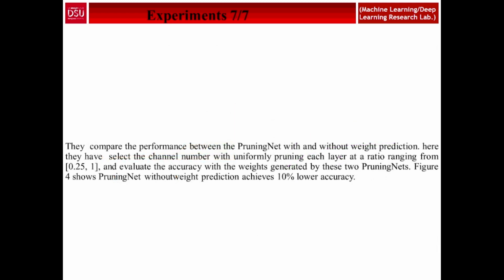Here they select the channel numbers, uniformly pruning each layer with a ratio ranging from 0.25 to 1, and evaluate the accuracy with the weights generated by these two pruning nets. Figure 4 shows the pruning net without weight prediction, and the accuracy is 10% lower.